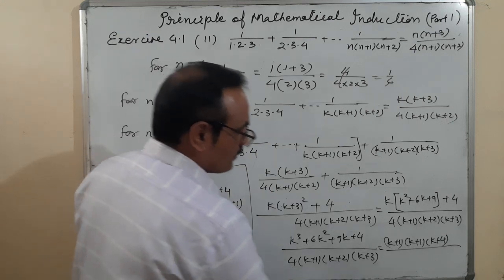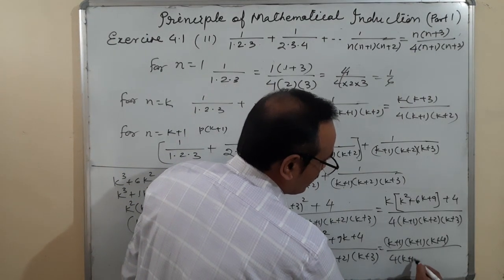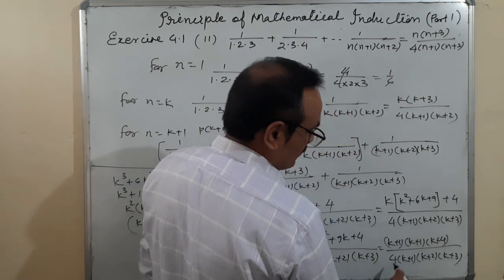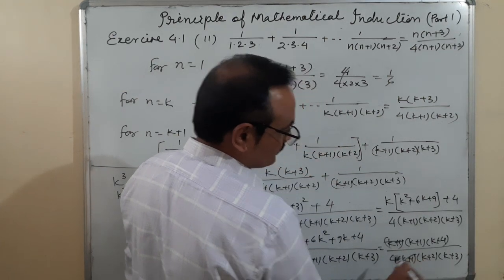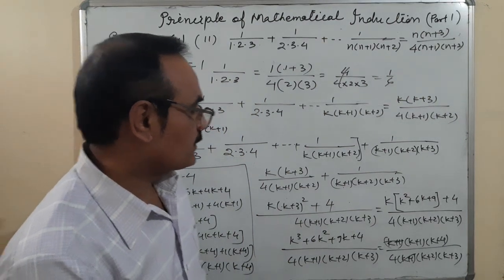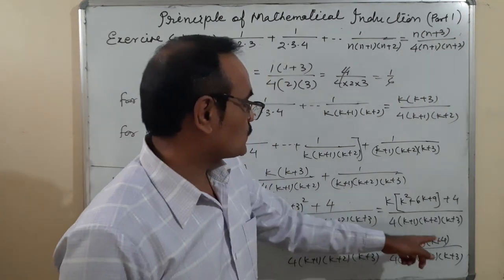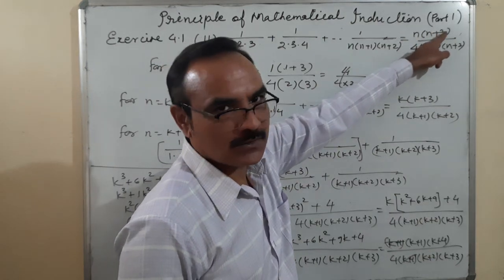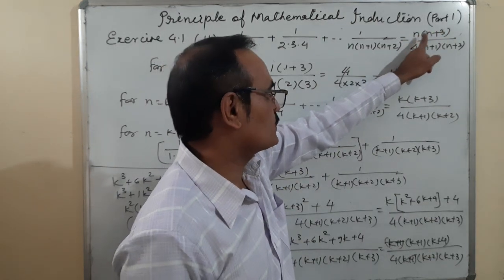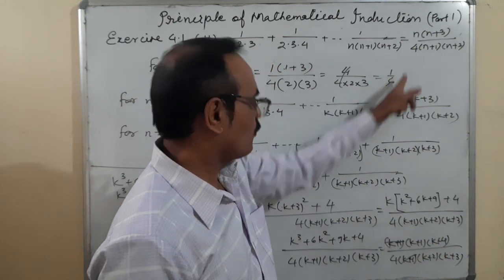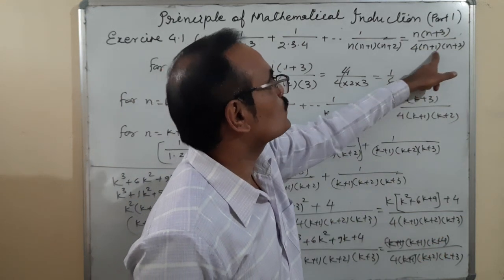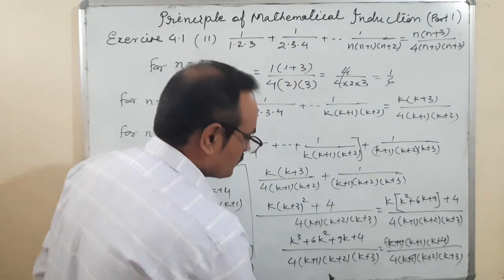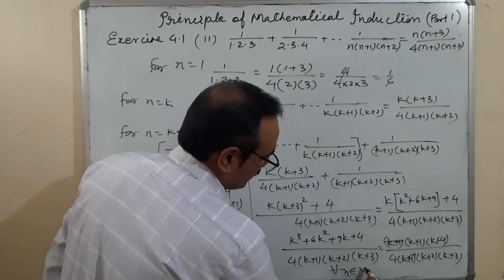Okay. Upon 4, k plus 1, k plus 2, k plus 3. k plus 1 cancel. And now what is left? k plus 1, k plus 4. In place of n, k plus 1, k plus 1, k plus 4. Upon 4, k plus 2 and k plus 3. Therefore, it is true for all n belongs to N.